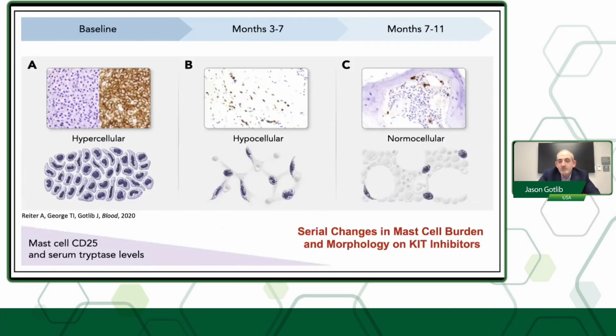I would also mention that we see a pattern in the histopathologic responses. So around months 3 to 7, you can see that the patient's bone marrows become hypocellular, and you start seeing some reversion of the spindle shape to more round shape. And then with further amount of time, that is month 7 to 11, you see that the mast cells tend to become more rounded and also loss of the neoplastic mast cell marker CD25. So you have loss of CD25 on the surface of mast cells within the bone marrow. And during this time, you see a very nice reduction in the serum tryptase level drawn from the peripheral blood.